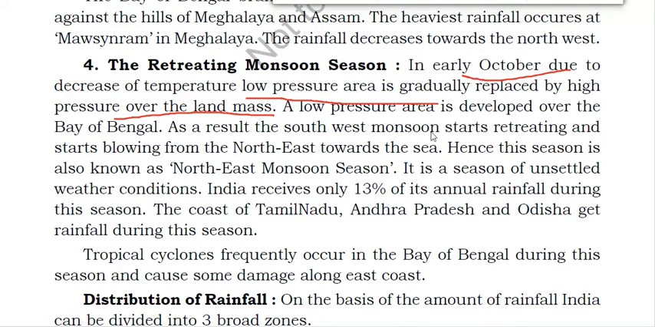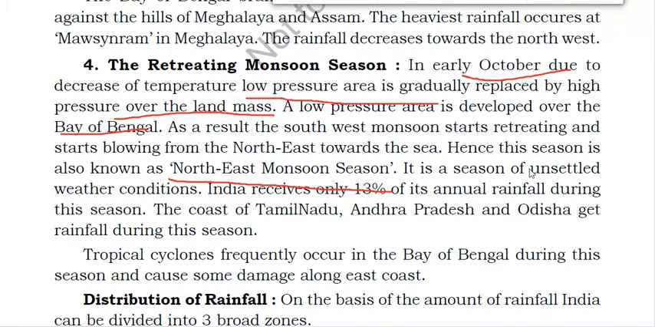Where will the low pressure area develop? In the Bay of Bengal. As a result, the southwest monsoon starts retreating and starts blowing from the northeast towards the sea. Hence this season is also known as northeast monsoon season. Okay, so why is it called northeast monsoon season? A low pressure area is developed over the Bay of Bengal. As a result, the southwest monsoon starts retreating and starts blowing from the northeast towards the sea. Okay, the monsoon wind will blow from northeast toward the sea. So it is also known as northeast monsoon season.